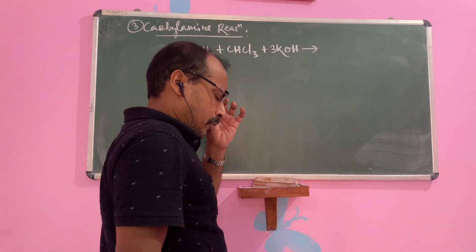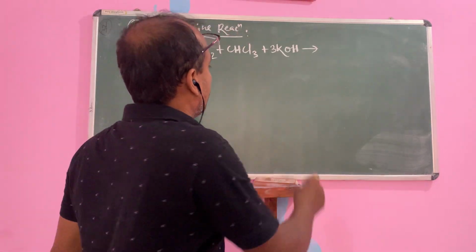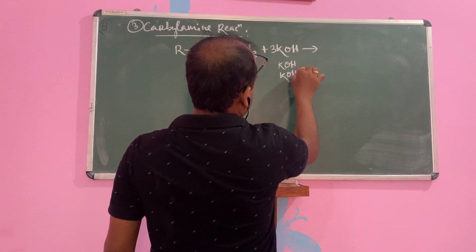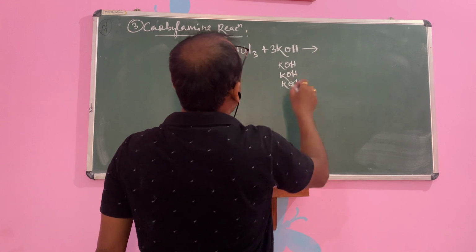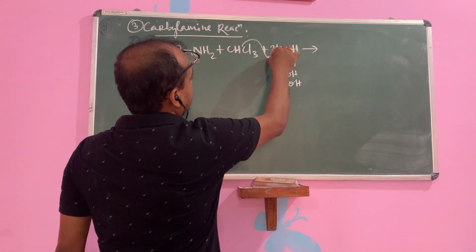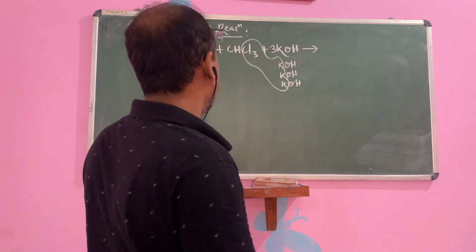In the previous class we discussed Hoffmann bromamide. Like this you can split the KOH and easily understand it. How many chlorine? 3. So 3 chlorine means 3 KCl will be removed as a byproduct.